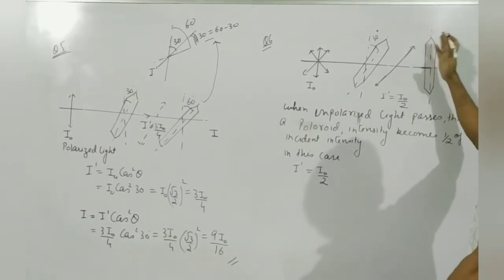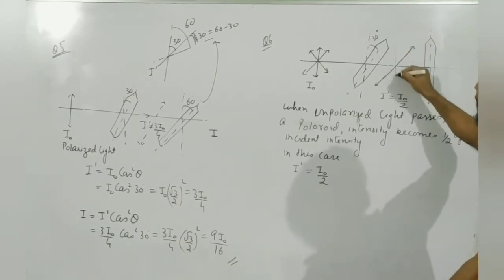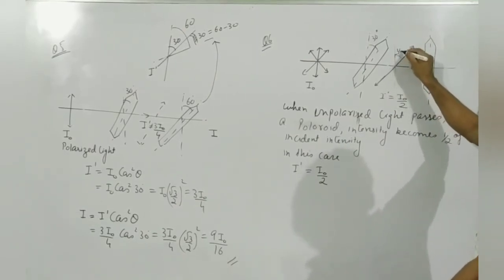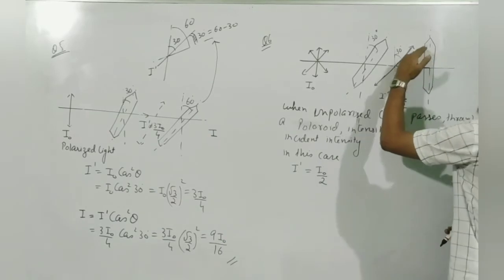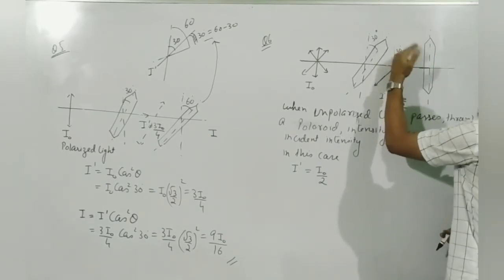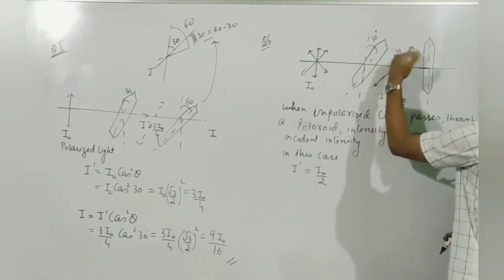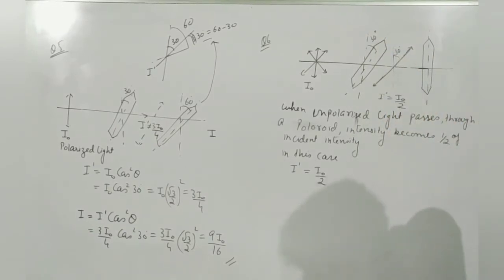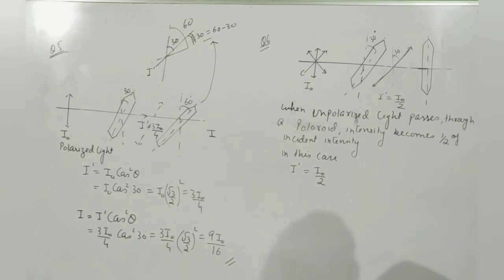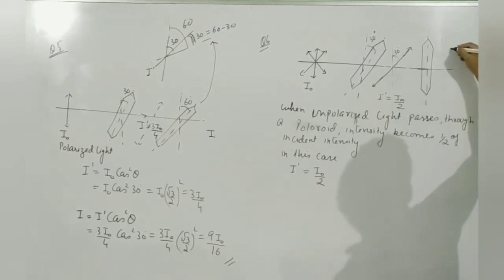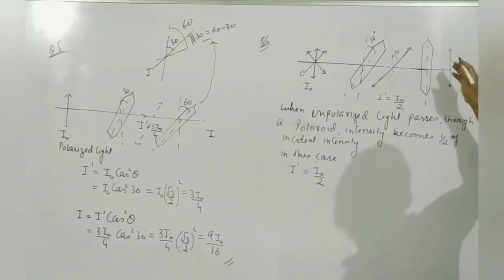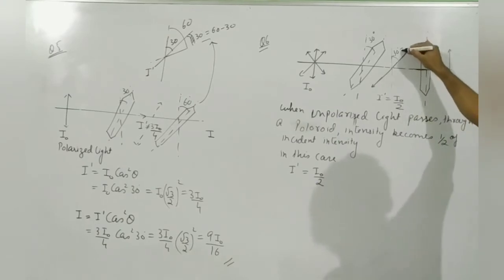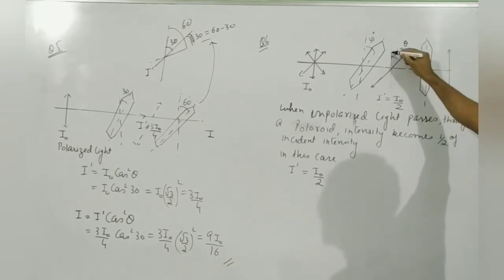How is your pass axis for the second Polaroid? For the second Polaroid, pass axis makes an angle of 30 degrees. So you have to take a component over here, which will be parallel to the Polaroid over here. So when it comes out from here, it will have a vibration in this direction. And what is the angle theta? Theta is now equal to 30 degrees.